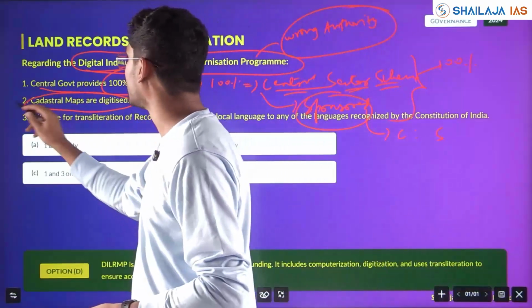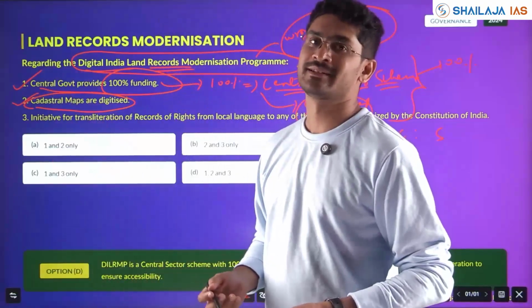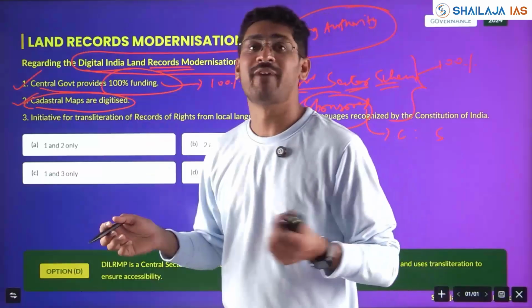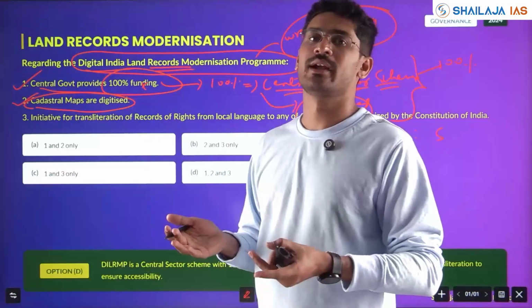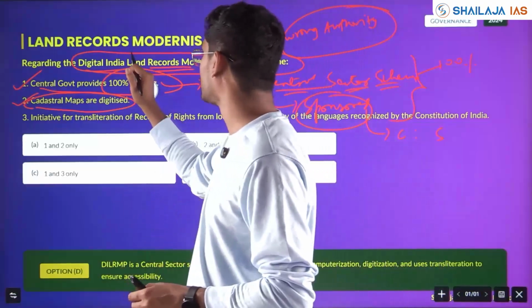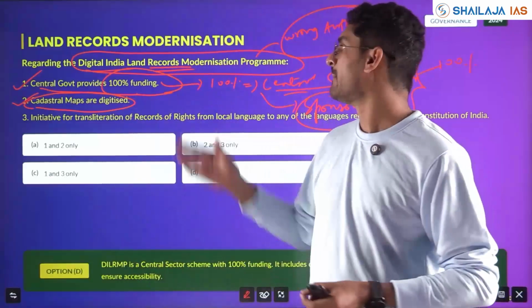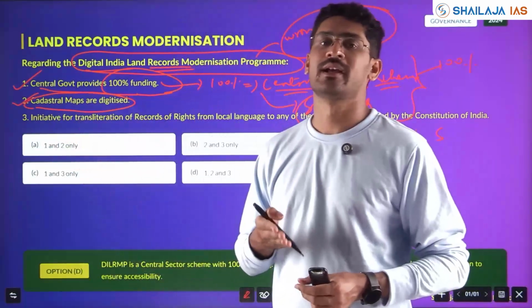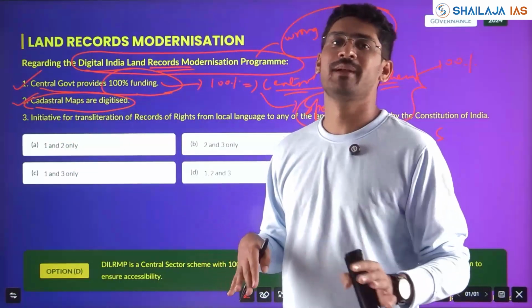Cadastral maps are digitized. Yes. Central government provides 100% funding. Yes. If you know which are central sector schemes, then you can answer. If you think this fact is wrong, and blindly you are going ahead saying that facts are wrong, no, facts are not wrong. Unless your knowledge is there and you know which are central sector schemes, only then should you proceed with respect to facts. Simply blindly taking that all facts are wrong will make sure that you will be eliminated